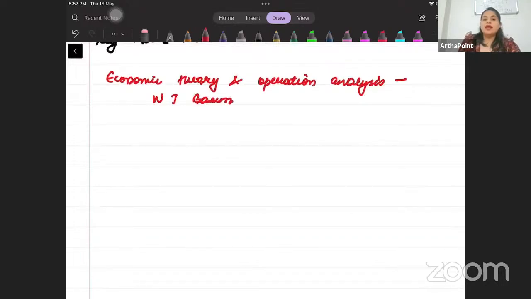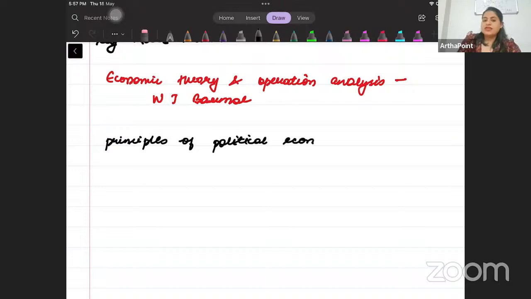Right? And the principles of political economy. That is given by J.S. Mill. Okay. Then we talked about capability approach yesterday. We talked about Chamberlain. We talked about seigniorage. And post-seigniorage, today we want to talk about some more things here.